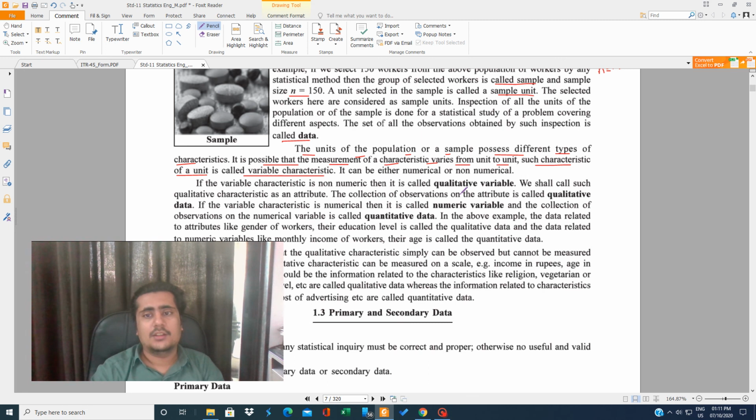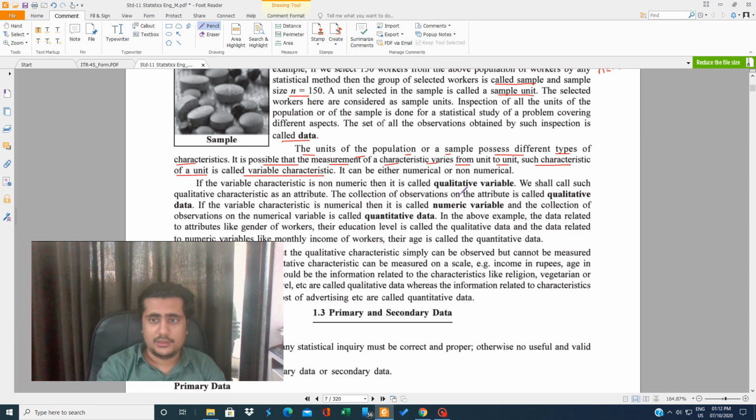Now, the units of population possess different types of characteristics. I told you an example of marks of the students: you go and see in which class how many students have what marks out of 50. Suppose some have 20, some have 30, and I told you to collect the data, so that marks are in numbers. Similarly, I told you to collect the birth date, which is in numbers. Now sometimes I tell you to collect data which is not in numbers.